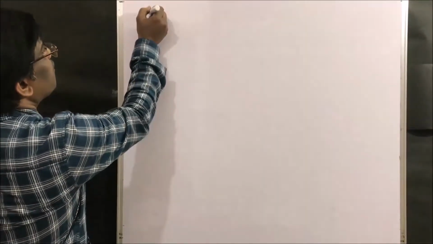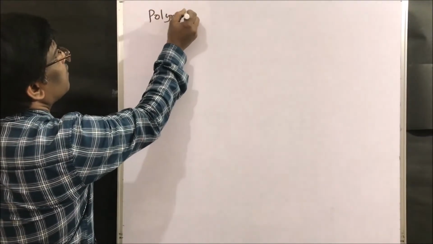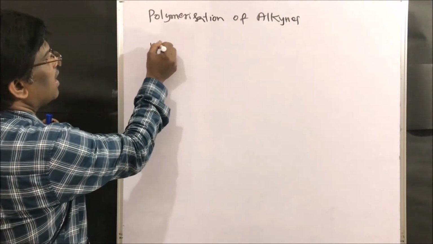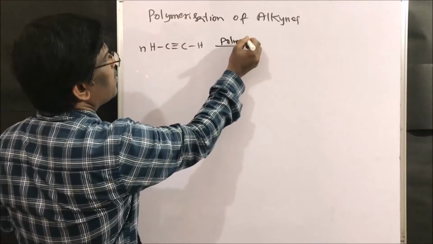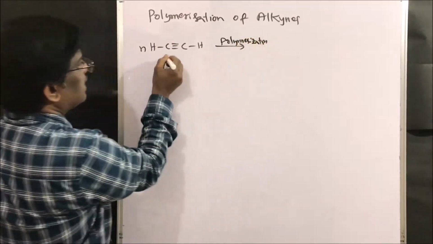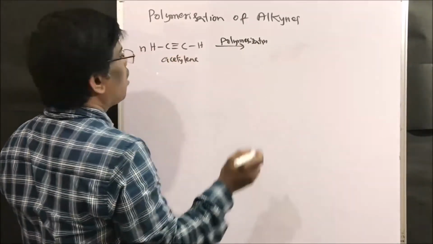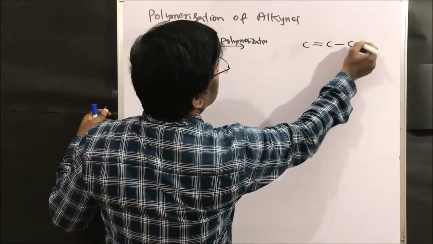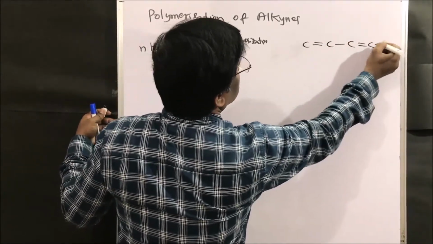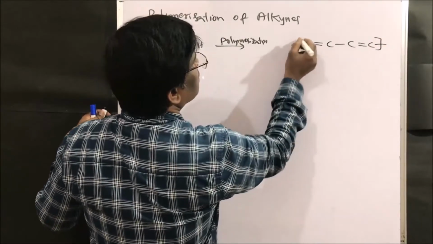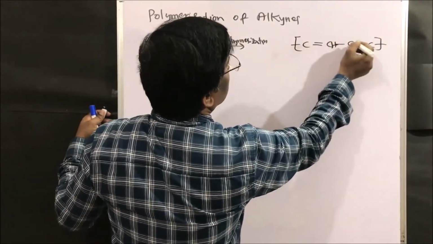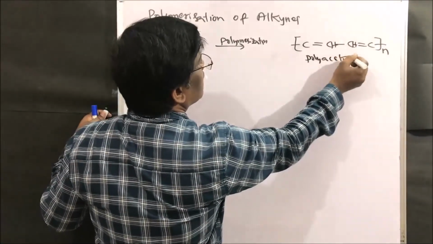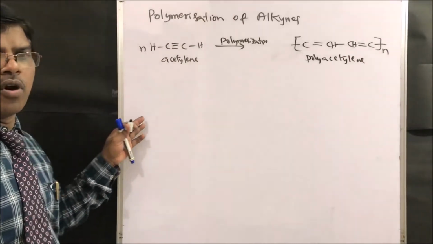Next, polymerization of alkynes. So alkyne, if I take same acetylene, polymerization of acetylene gives polyacetylene, C double bond C double bond C. This is what we are going to get, polyacetylene.